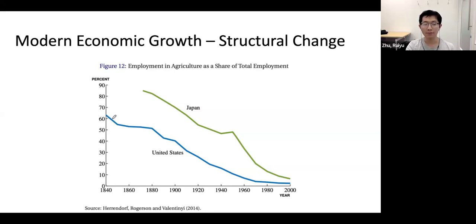So you can see the decline in the employment share in agriculture. Nowadays in the US, less than 2% of the population works in the agriculture sector, right? You can also see a similar pattern in Japan.